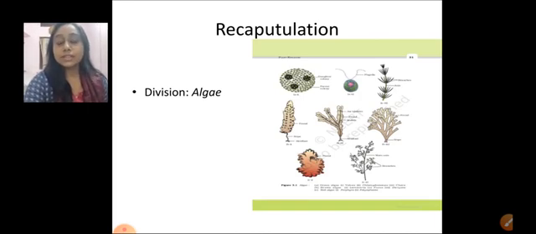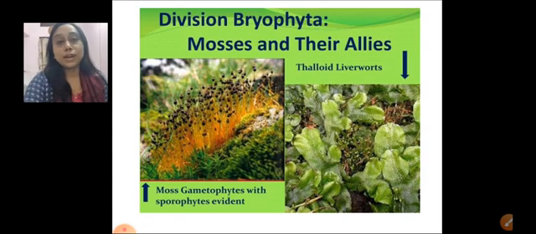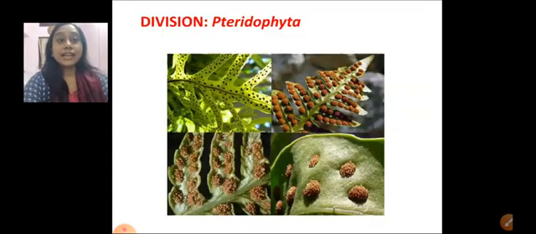We have studied about the different characteristics of algae, various examples, and the reproduction in them. Similarly, we have also studied the division Bryophyta, various plants included under them like mosses and liverworts, and their characteristics, both vegetative as well as reproductive. Then in yesterday's class, we studied the characteristics of Pteridophyta, both general as well as reproductive, and the stages of the life cycle of these plants, right?